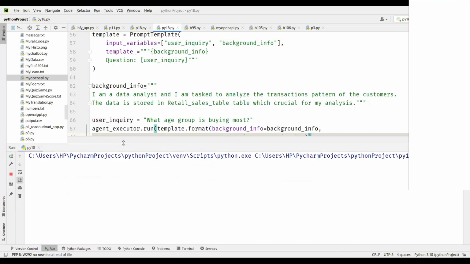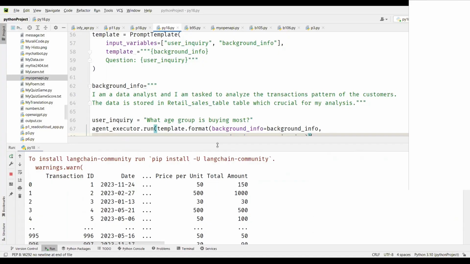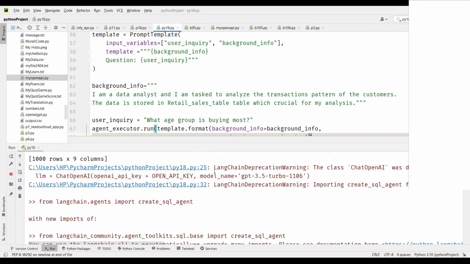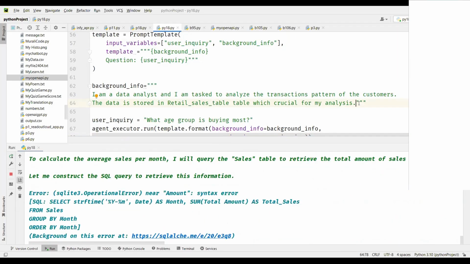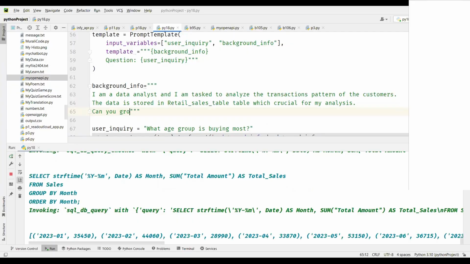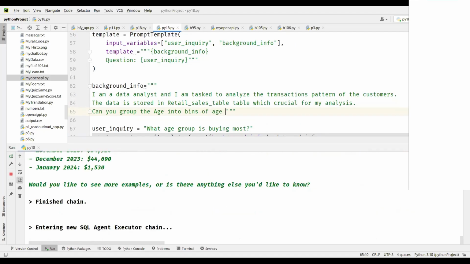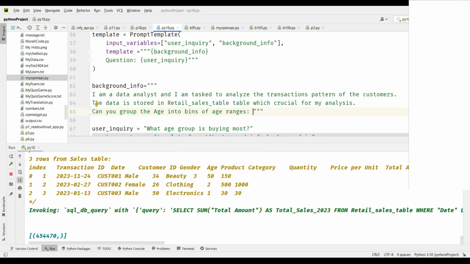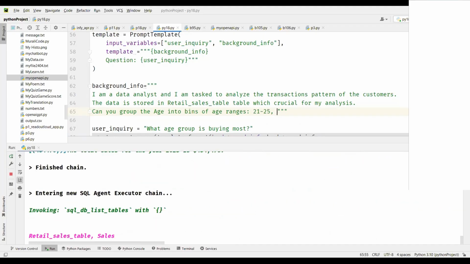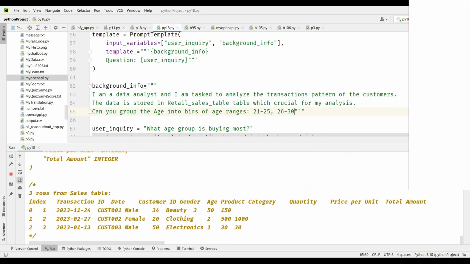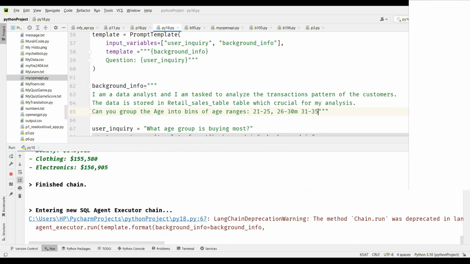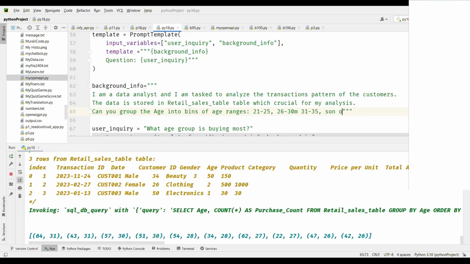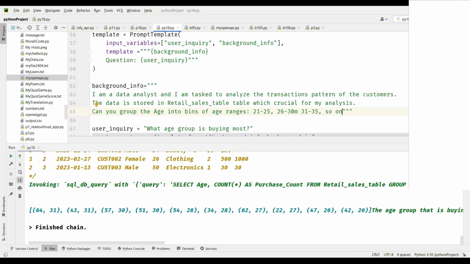Now, one last step. Let's say you want to create your own grouping of the age. You can give that as an input in the background info. I'll say here, can you group the age into bins? Bins is a group. Bins of age ranges, I call it as 21 to 25, 26 to 30, 31 to 35, and so on. Why should I put all this information together?